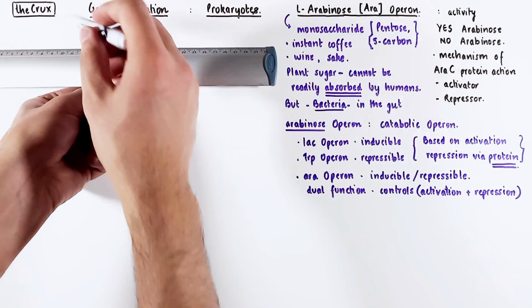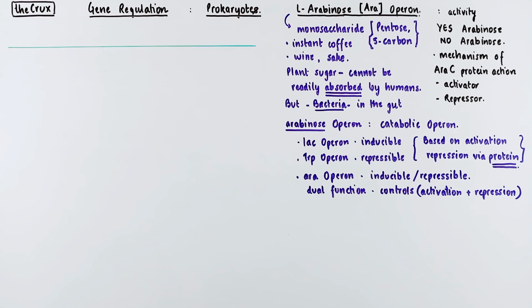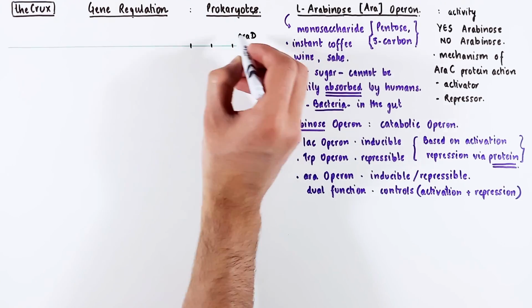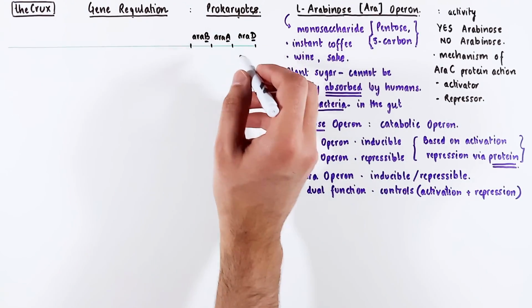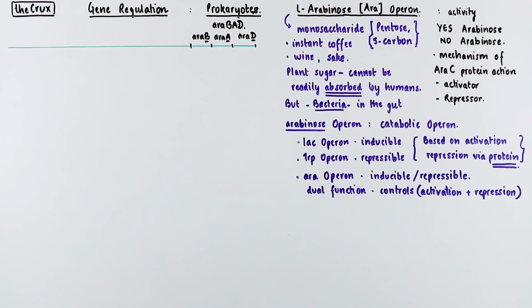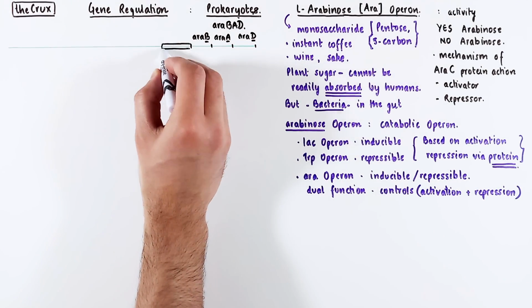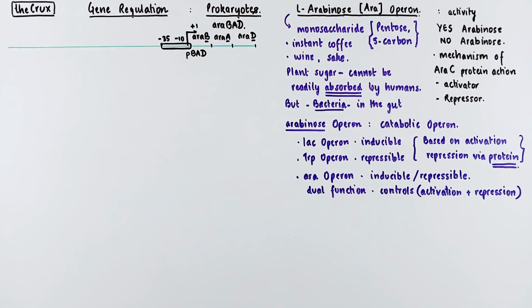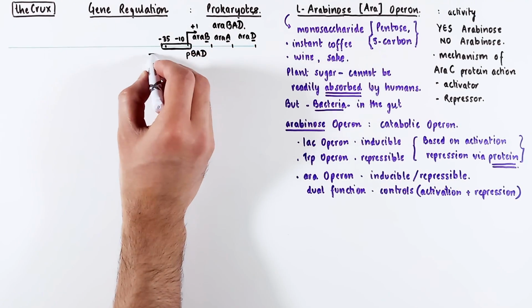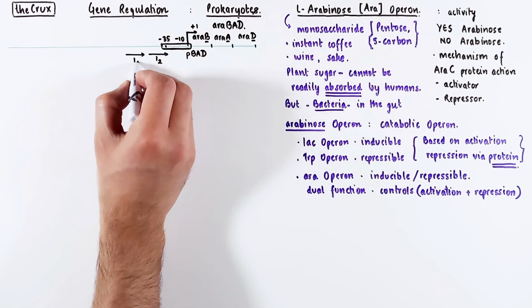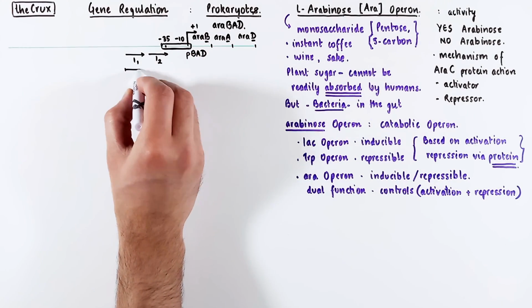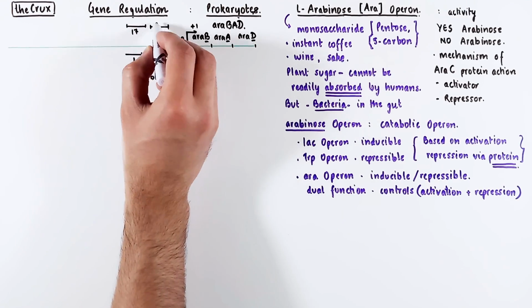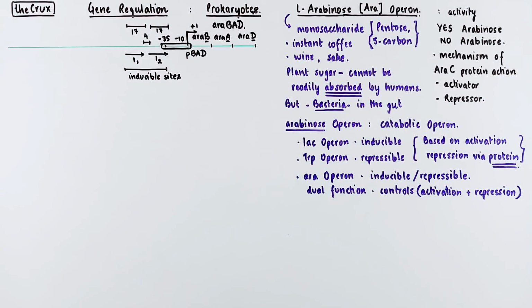Since operons are transcriptional units on the DNA, let's understand the araOperon locus at the DNA level. The arabinose operon has 3 structural genes, called araD, araA, and araB. Collectively, they are referred to as araBAD. The araBAD is controlled by a promoter called pBAD, which has its canonical -10 and -35 elements. Just upstream of the promoters are 2 sites, which are direct repeats called I1 and I2. The I stands for inducible. And the I site is 17 bases in length, and the space between them is 4 bases.